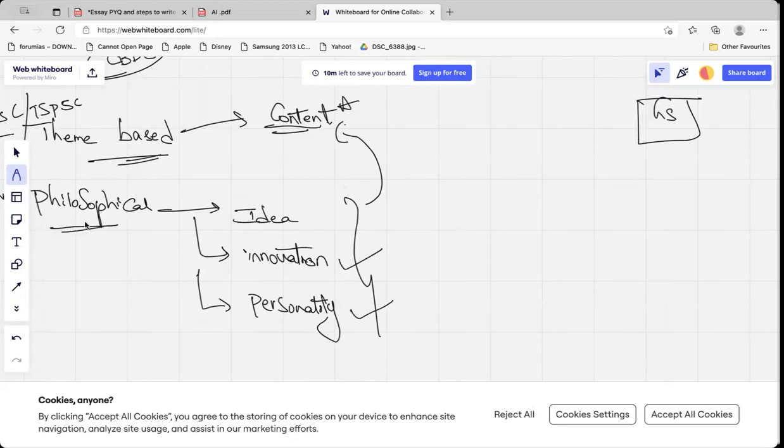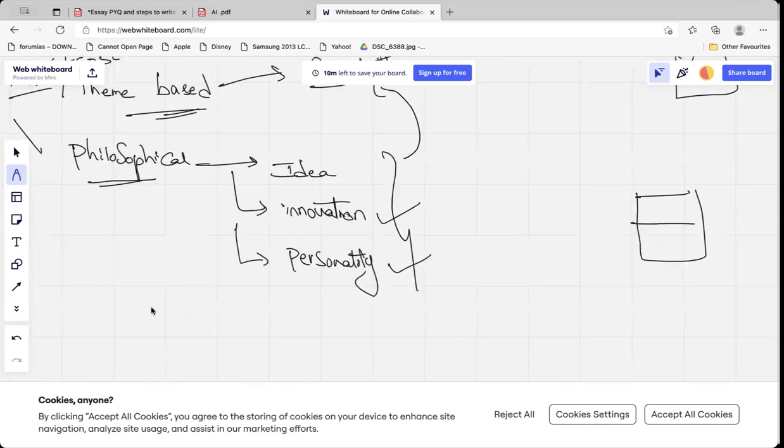But in the philosophical essays, what happened in the UPSC is, UPSC is asking essays every year. Now people got used to this content. The people in the Telugu states or any regional exams used to prepare themes, memorize them by heart, and reproduce the content. UPSC felt this is not looking challenging. Now UPSC simply gives a statement. Now it is very difficult for the person who has done memorization to utilize the content. Here you need innovation and personality will come out. So that's the intention behind the philosophical essays being asked by the UPSC.